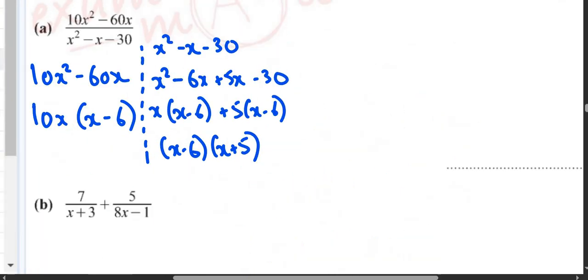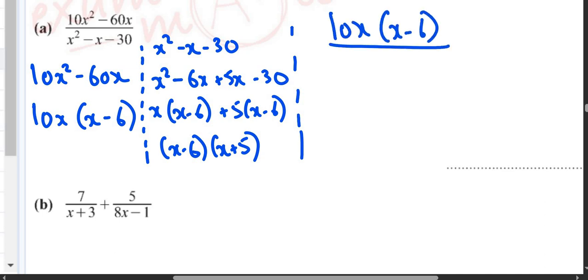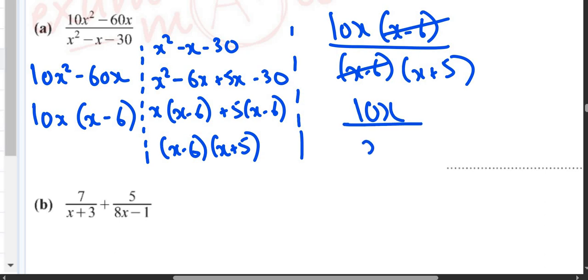Now, what was the upper number? It was 10x bracket x minus 6. What was the lower number? It was x minus 6 and x plus 5. So I will eliminate x minus 6 with x minus 6, so it becomes 10x upon x plus 5. Look, you cannot cut this, this is going to be wrong. So you cannot eliminate it. Just don't make this mistake.